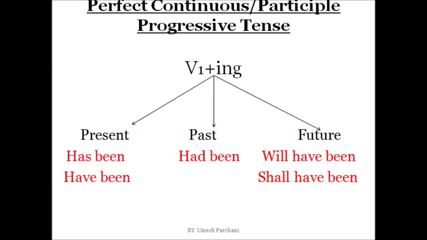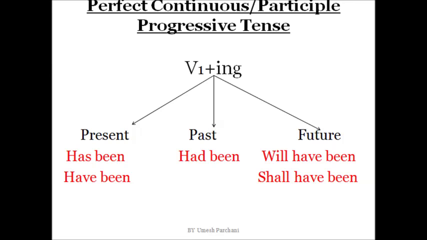Let's begin. Perfect continuous is a combination of perfect and continuous. I mean to say that today I will show you what things are similar between perfect continuous and other tenses. As I'm saying, it's a combination of perfect and continuous. So first, begin with continuous. What similarity do we find between perfect continuous and continuous?